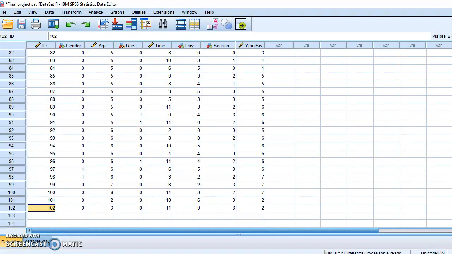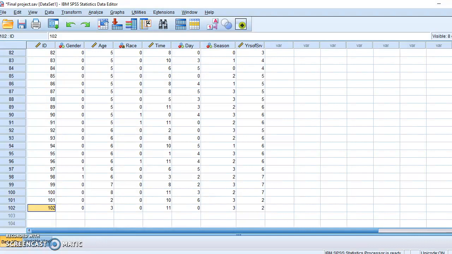I developed 3 research questions for my analysis. The first one is, do differences exist in a specified time a police officer gets assaulted in the season of the year the assault occurred? The null hypothesis for that would be there is a difference in the specified time a police officer gets assaulted in the season of the year the assault occurred. And the alternative hypothesis is there is no difference in the specified time a police officer gets assaulted in the season of the year the assault occurred.